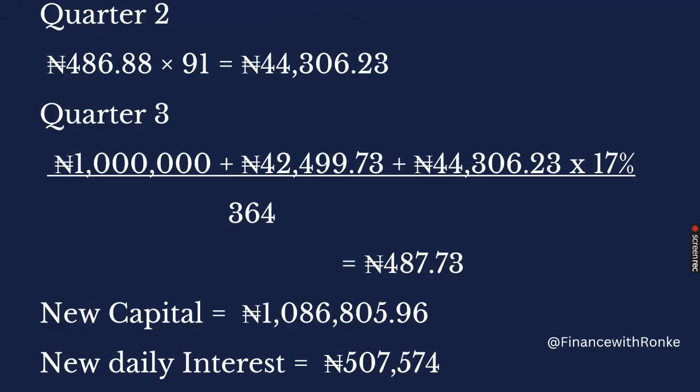So at the end of the second quarter, if you now multiply by 91 again, you have 4,300 and 6.23 naira. So that's the interest. Then by the end of the third quarter, if you are starting the third quarter, you've already earned interest for the first quarter and the second quarter. So you add it to your principal, which means you'll be having about 1,086,805.90. So that is your new principal. So you are not still at that 1 million naira level. So if you now do that and find the 70%, your new daily interest is going to be 507 naira 57 574 naira. That will now be your new interest every day.